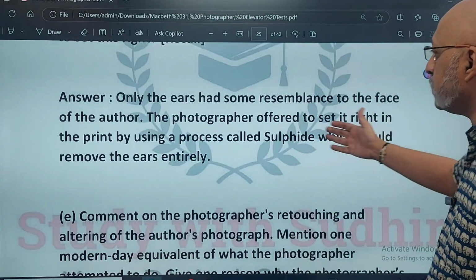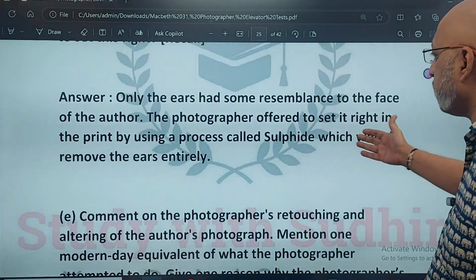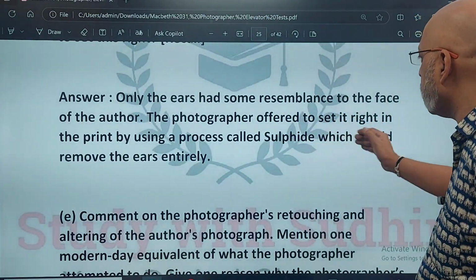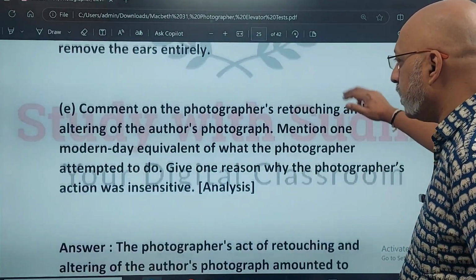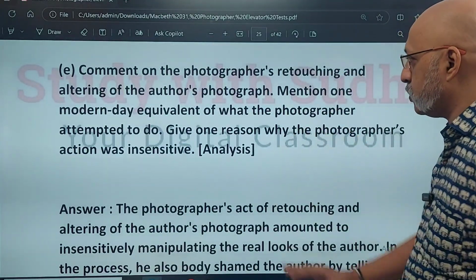Only the ears had some resemblance to the face. The photographer offered to set it right in the print by using a process called sulfide, which would remove the ears entirely. Now, this last question is an analysis question.